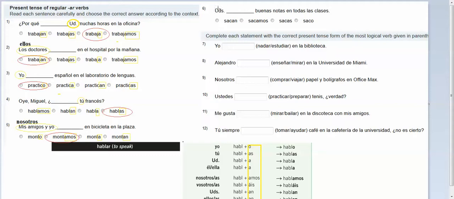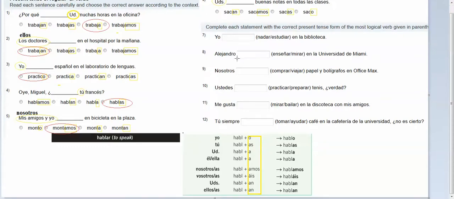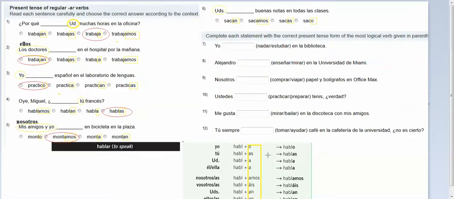Okay. And then up here, ustedes blank buenas notas en todas las clases. Your subject is ustedes. So then we want to look at our endings. We have an AN, an AMOS, an AS, an AS, and an O. Okay, so which of those endings matches ustedes? I go down here, it's an AN, so my answer is sacan.